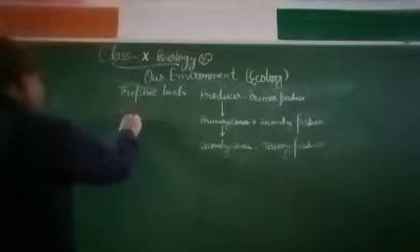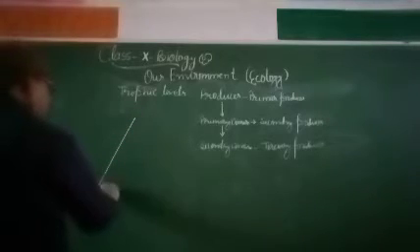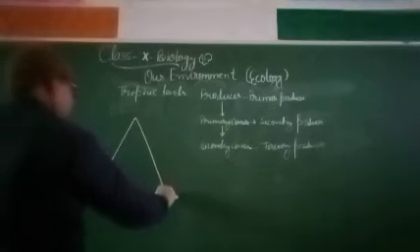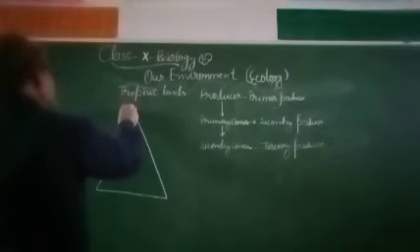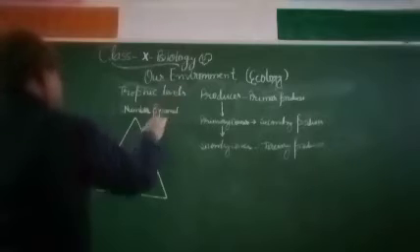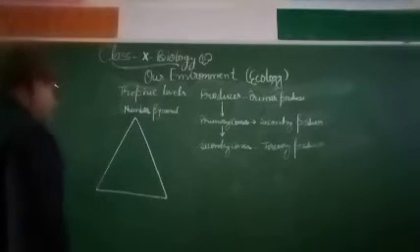If this is the pyramid of trophic level, if this is the pyramid of number, पिरामिड means जैसे जैसे ऊपर जाते हैं इनका नंबर कम होता जाता है.